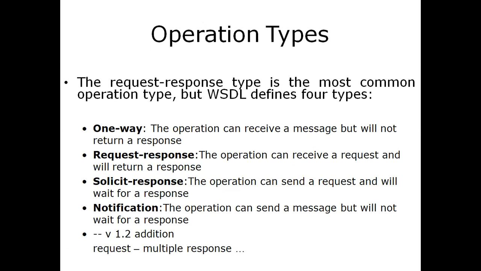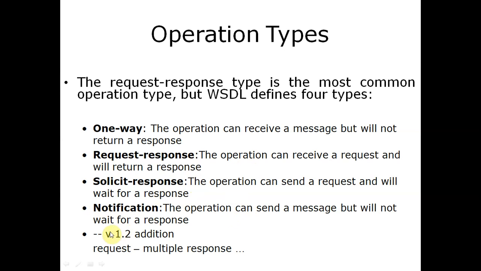The request response cycle in WSDL works in such a way. One way: the operation can receive the message but will not return a response. This is the one way communication in the case of WSDL. The other one is request response: the client sends the request and the server sends the response. Solicited response means the client will wait until the server sends the response to the client.